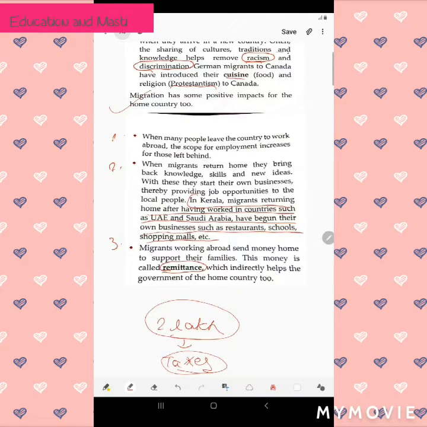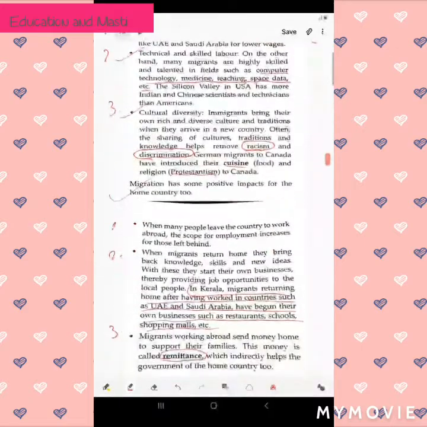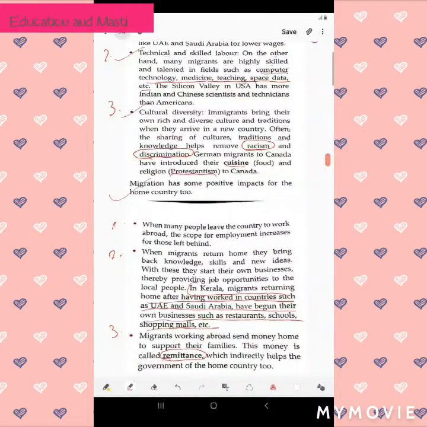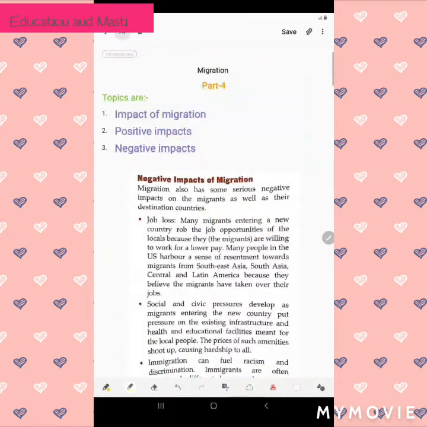So now let's start with the next topic, that is the negative impacts of migration. I hope you've understood the positive impacts on the home country as well as the destination country. Migration has also some serious negative impacts on the migrants as well as their destination countries. So there are negative impacts on both the migrants' home country and the destination country. First we will see the negative impacts on the destination country.